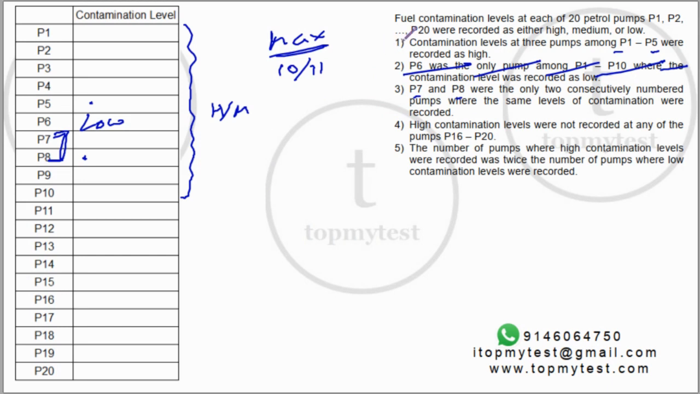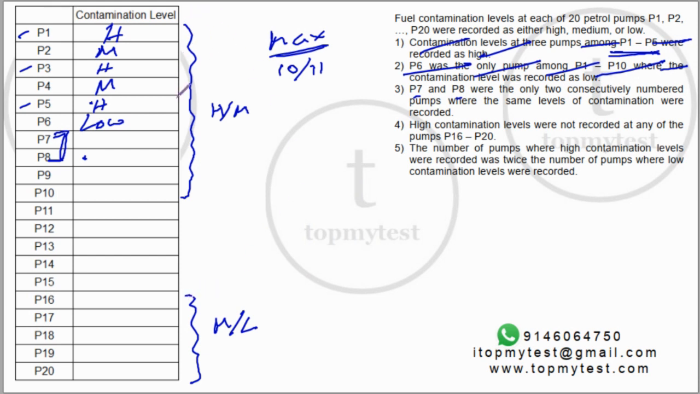Now, if you go back to the first statement, it says contamination levels at 3 pumps among P1 to P5 were high. 3 among them were high, right? Which is possible only if 1, 3 and 5 are high. Which means these two should be medium because only this one is low, right? Okay. So this part is also taken care of. Now, high contamination was not recorded in any of the pumps P16 to P20. Okay. So these 5 should be medium or low.